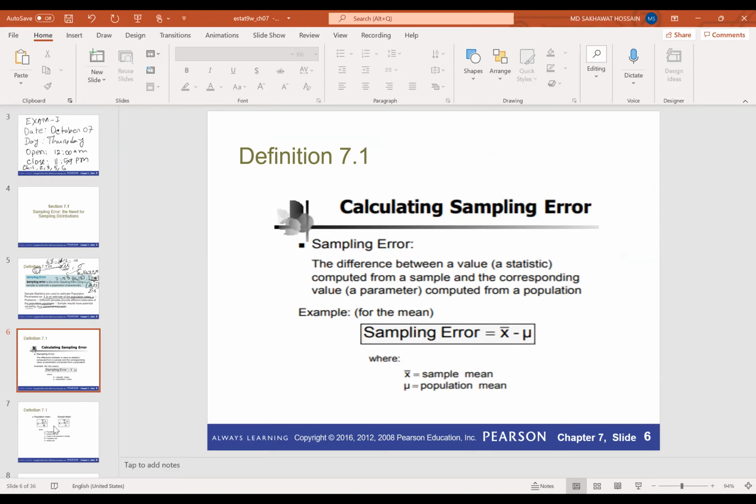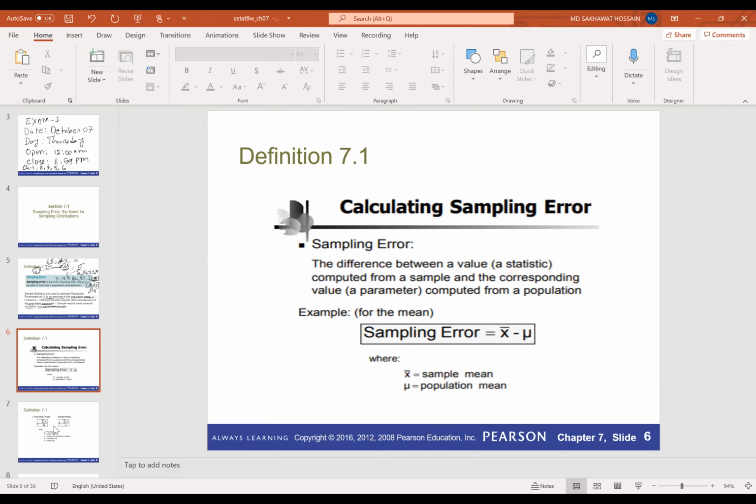Okay, so now the question is, how do we calculate the sampling error? The sampling error is the difference between a statistic computed from a sample and the actual parameter value. We calculate the mean from the sample, that is a statistic.